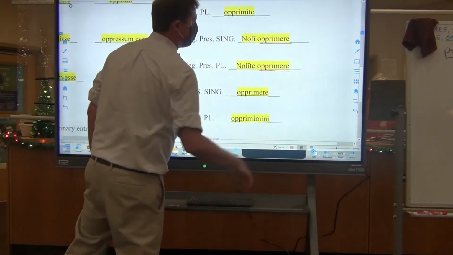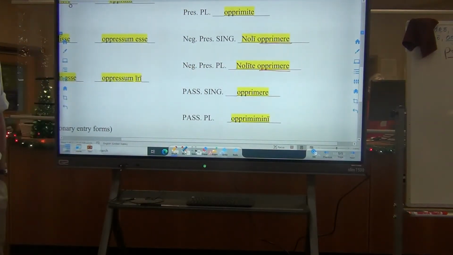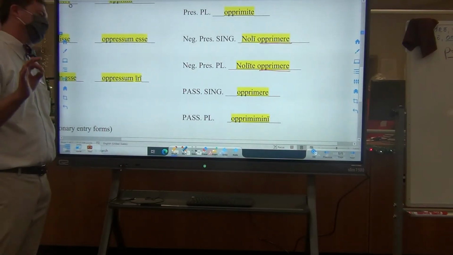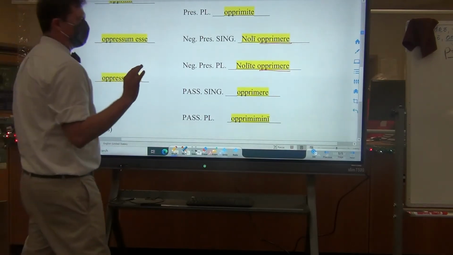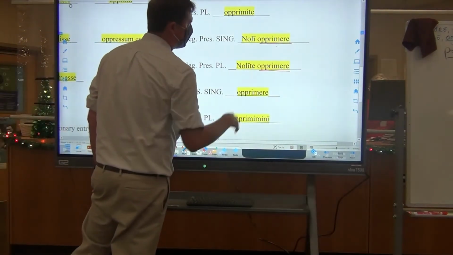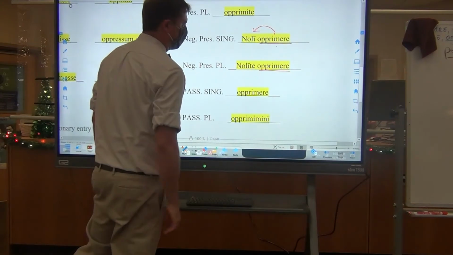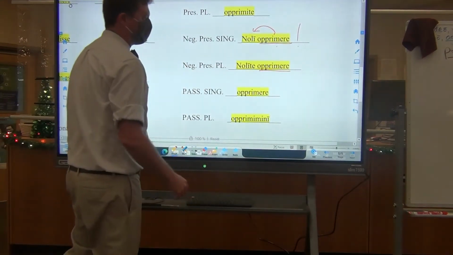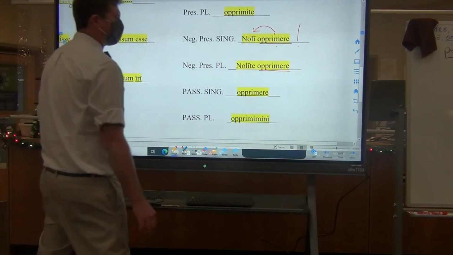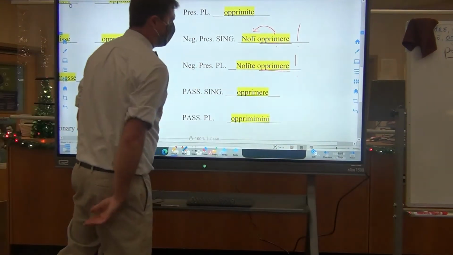I had every single one of my students say it when they were in Latin 1. And that includes you, Latin 2. Every single one of you told me at some point that the form of the verb that goes with the noli nolite is the infinitive. So noli opprimere, don't crush, as a command, exclamation point. Talking to more than one person, don't crush, as a command.